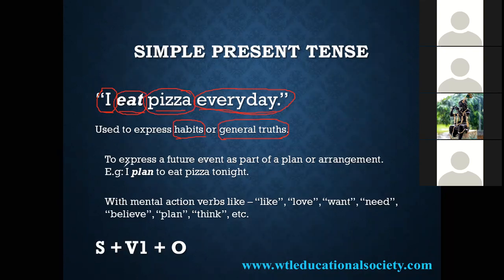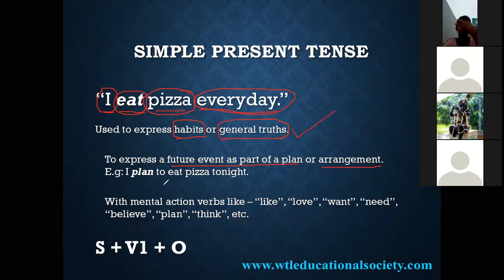So now, to express a future event as part of a plan or arrangement. Just now we discussed the first part, right? So now just look at the second part. If you want to talk about future planned actions, in that case, you can use the simple present tense.